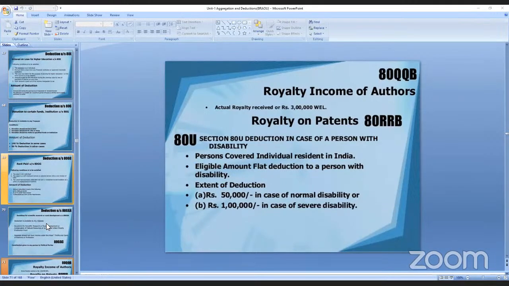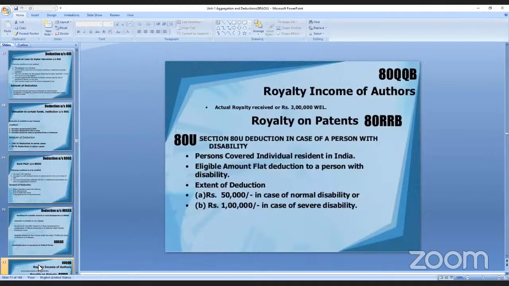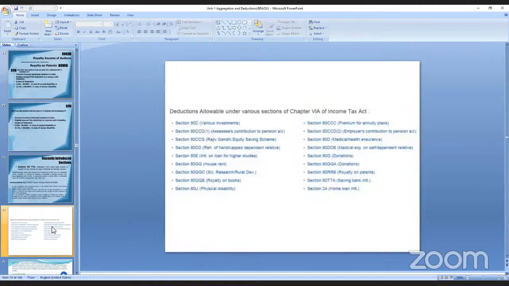And the next is, see here. These are all the deductions allowed under the sections of the chapter. 80C covers various investments. 80CCD is the contribution to the pension. 80CCG is the Rajiv Gandhi Equity Scheme.